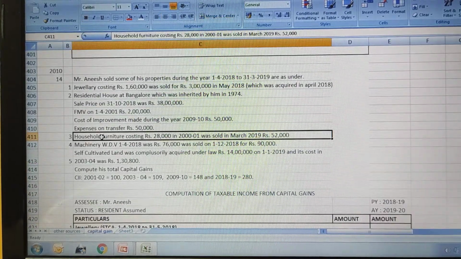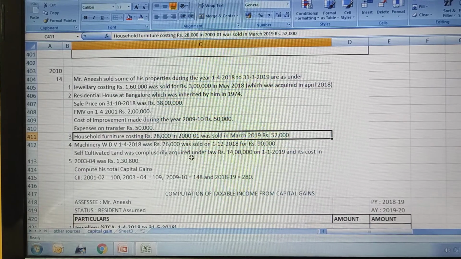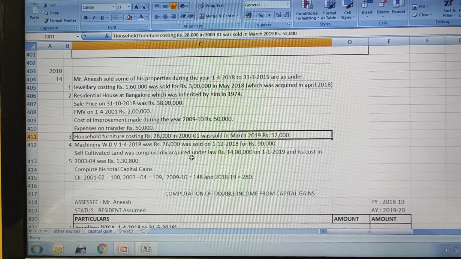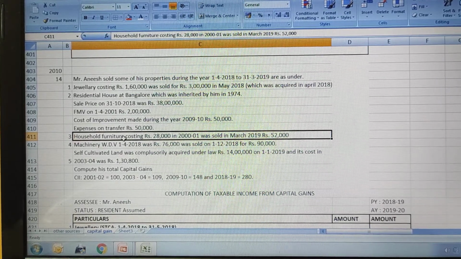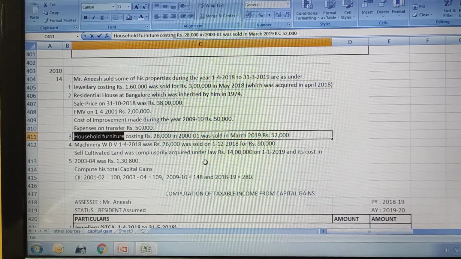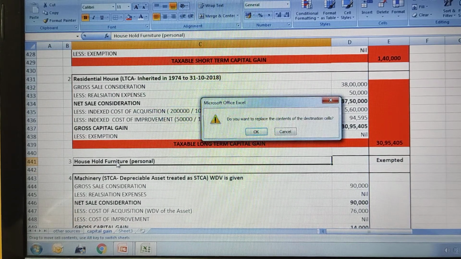Then the third asset they have given is household furniture, which cost rupees 28,000 in 2000-2001, and was sold in March 2019 for 52,000. Household furniture will not be considered in capital gains because it's a personal asset.